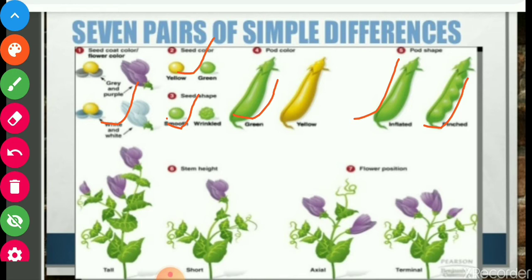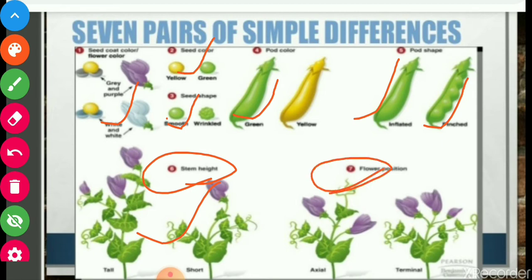Sixth one is the plant height. This one is a plant height, tall and short. And the seventh one is the position of the flowers. That one is having axial flowers and the other is having terminal.